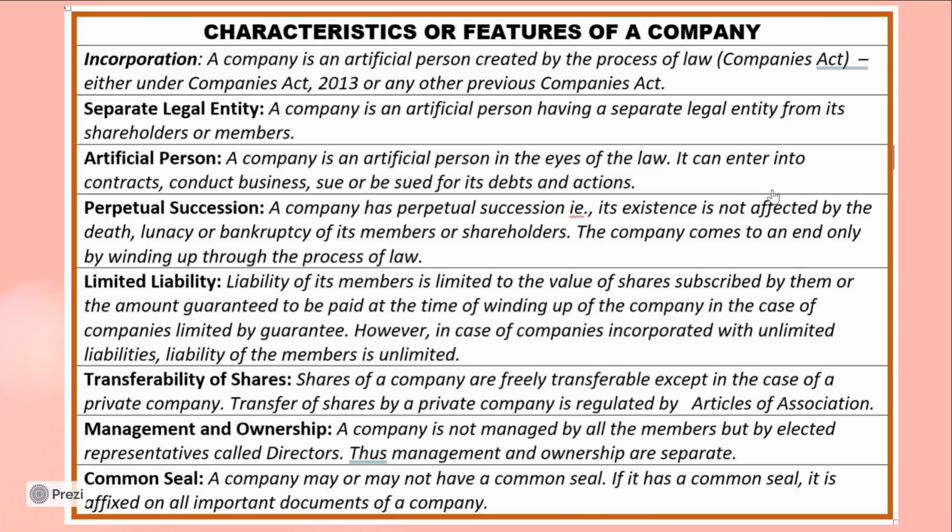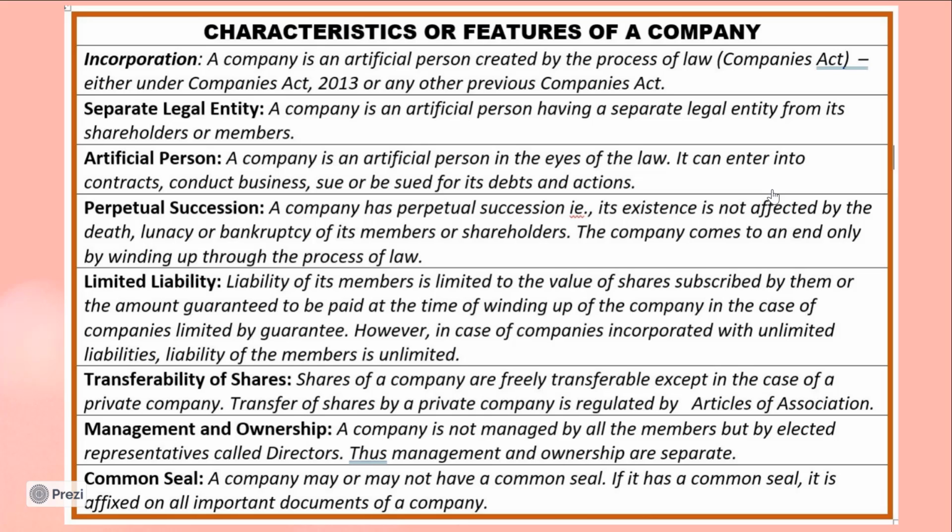Fifth feature, limited liability. The liability of the members of the company is limited to the value of shares subscribed by them or the amount guaranteed to be paid at the time of winding up of the company in the case of companies limited by guarantee.